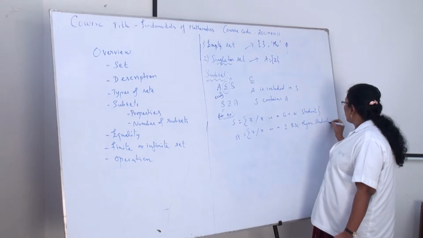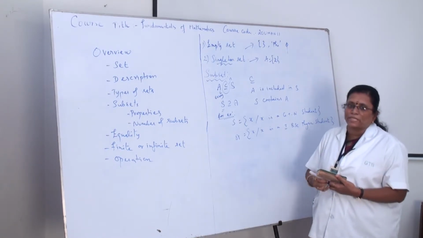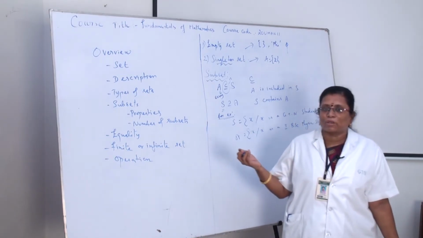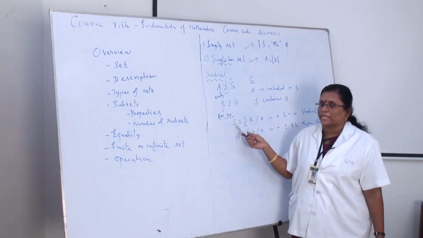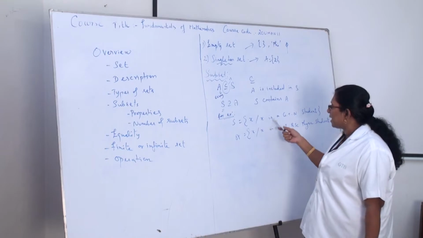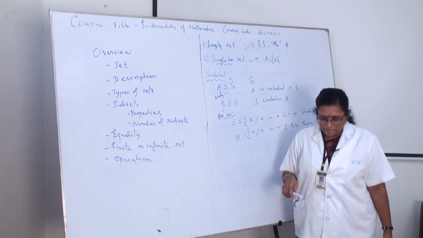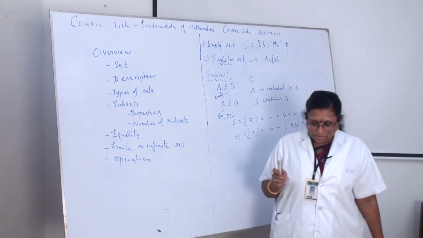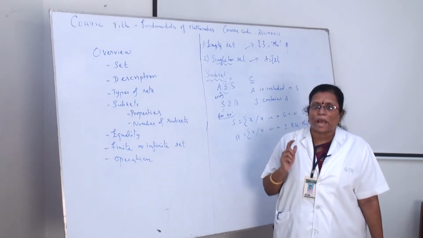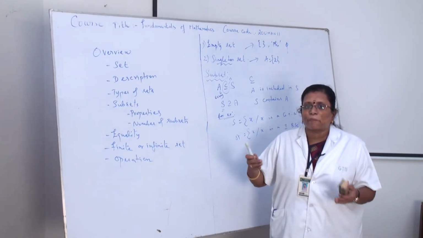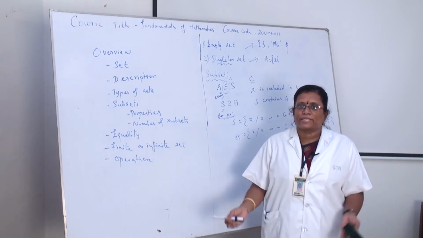So which one is the superset and which one is the subset? By seeing it itself we can come to a conclusion that S is the superset. Why? Because it generally denotes GTN students. So if you take it as GTN students, I think 23 departments will be there. So many departments are there, everyone is a GTN student.